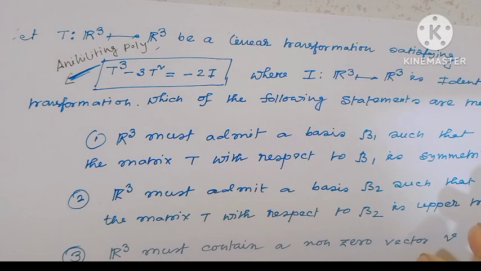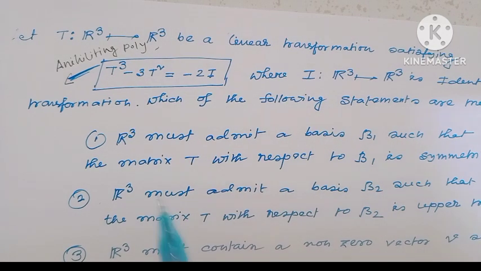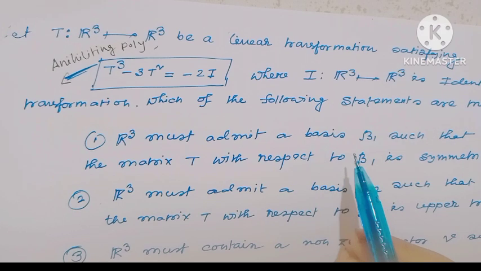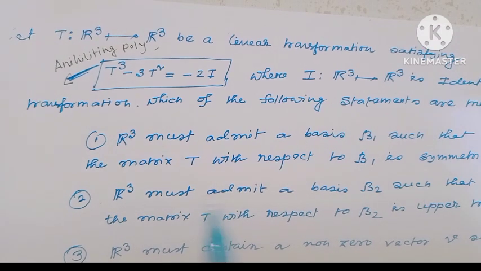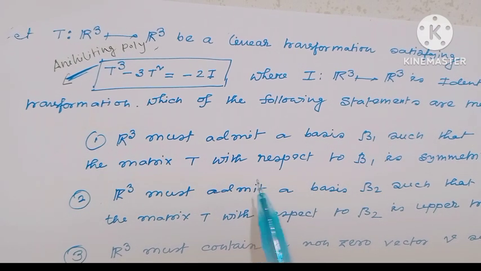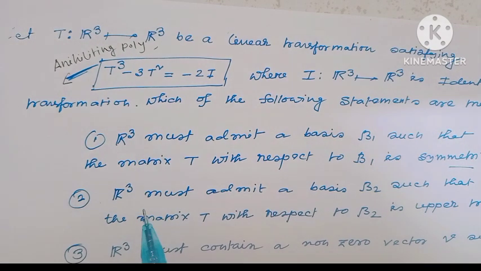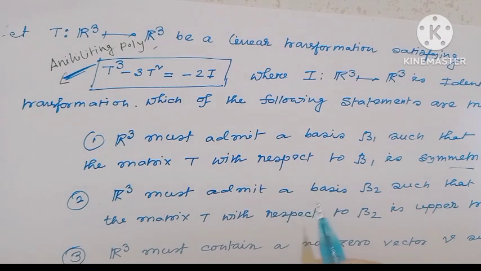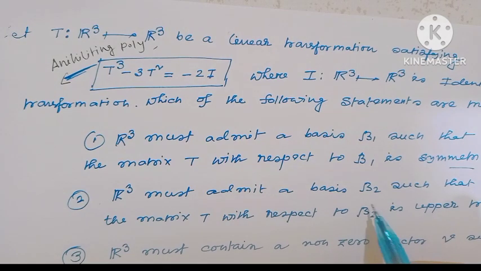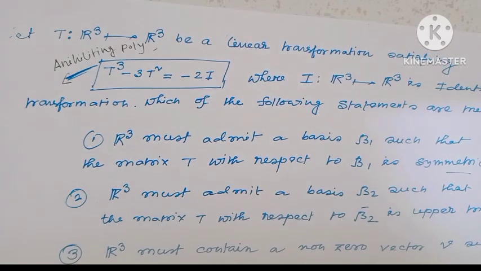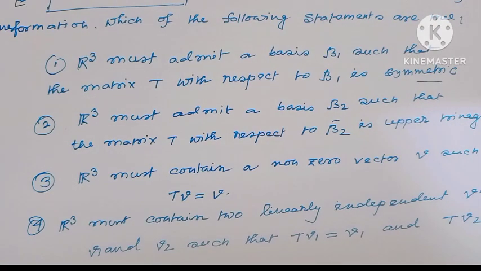Then which of the following statements are true? Option 1: R cube must admit a basis B1 such that the matrix of T with respect to basis B1 is symmetric. Option 2: R cube must admit a basis B2 such that the matrix of T with respect to the basis B2 is upper triangular.